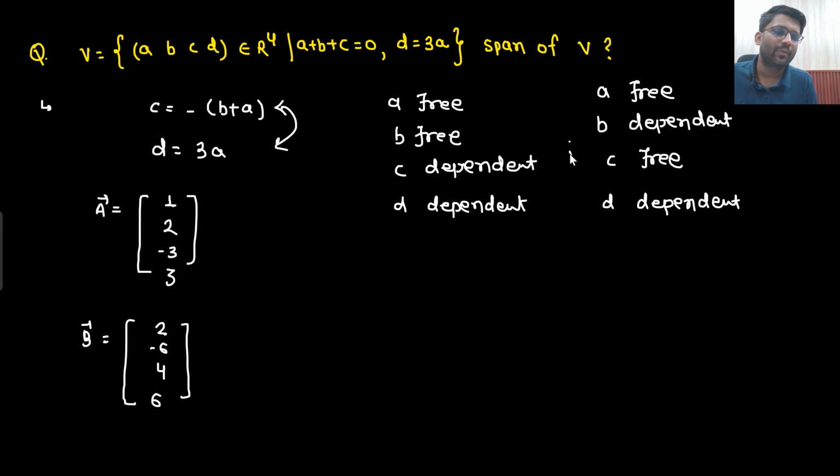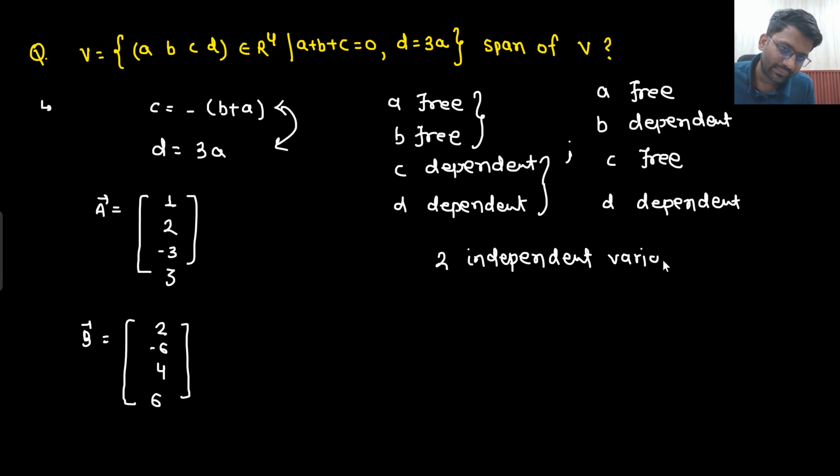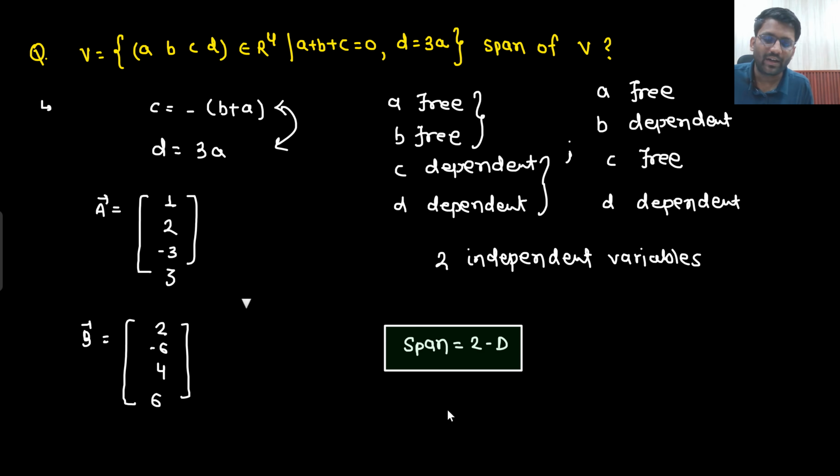So what do you understand from here? That means there are two free variables and two dependent variables, so there are two independent variables. It felt like the vector has 4 dimensions, but eventually it is only a 2-dimensional vector. So what will be the span? The span will be 2D only. That means how many independent vectors will you have? You will have 2 independent vectors.